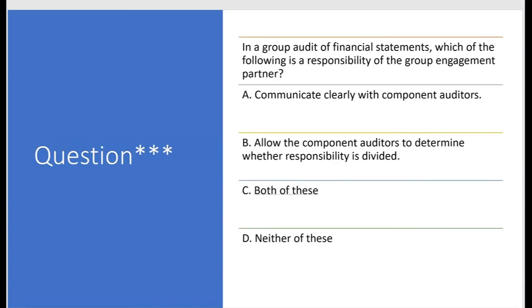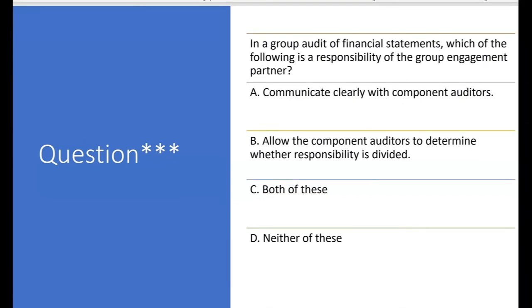How about this? In a group audit of financial statements, which of the following is a responsibility of the group engagement partner? And if you think you know, leave me the answer in the comment section.